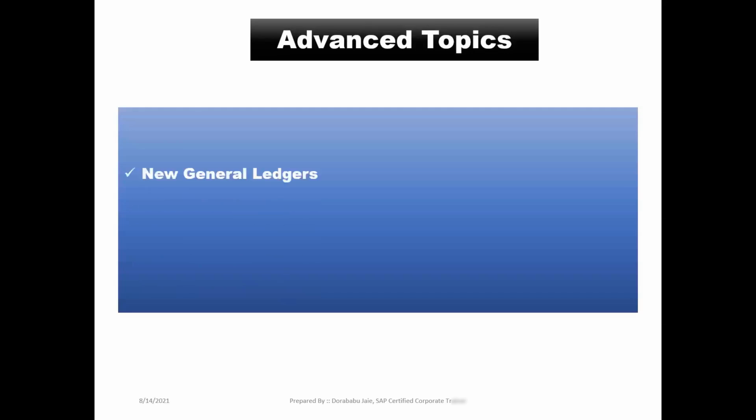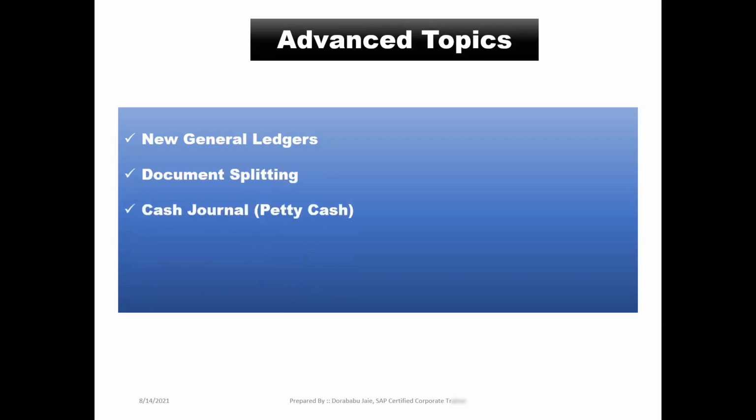Along with that, we have to know the advanced topics. Advanced topics means the special features of ECC 6.0 EHP7. In that, first one is new GL. This is one of the special features or advantages in our ECC 6.0 version. And continuation, document splitting, and cash journal. In common language, we can call it petty cash.